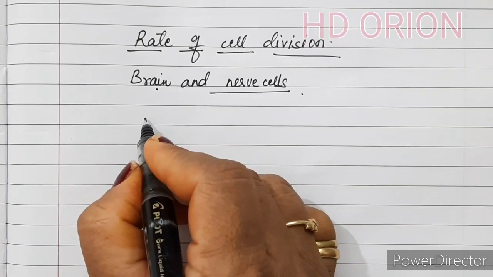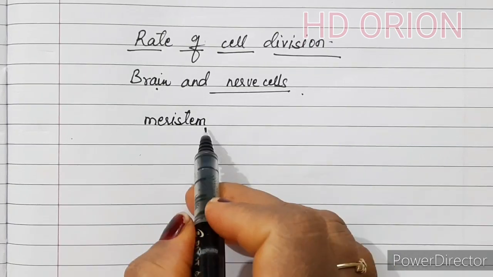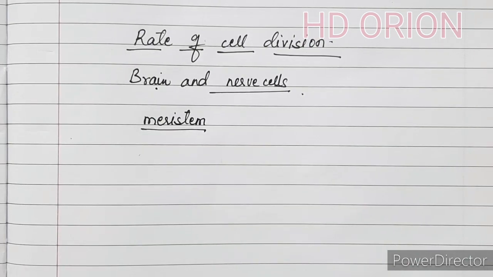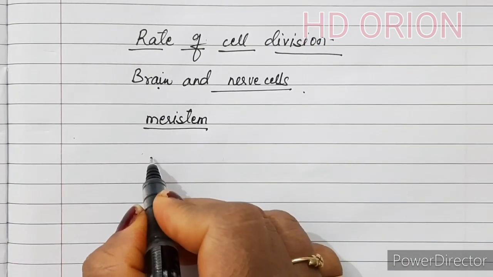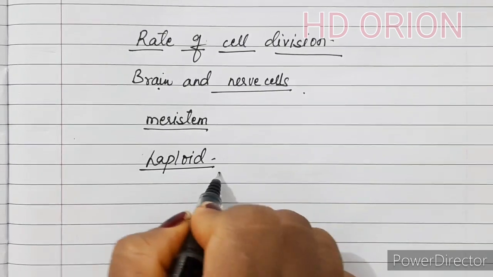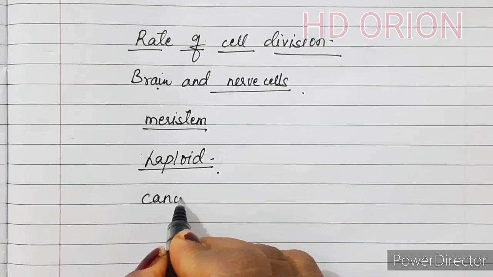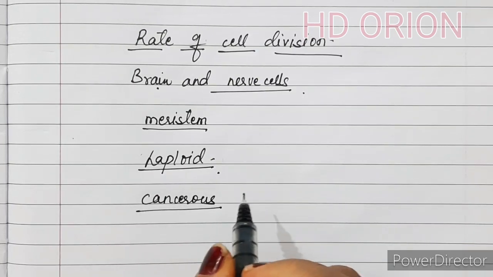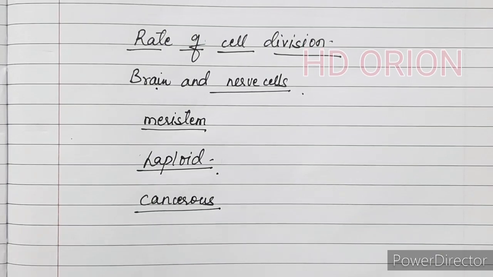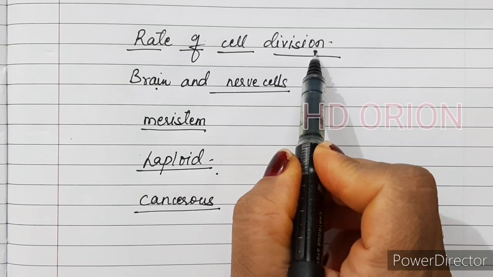There are certain areas in the plant which we call as meristematic tissue or meristem, or there are several other tissues in the animal body which continuously grows. The reproductive organs undergo meiosis. They produce haploid cells, and there are certain cells which undergo uncontrolled division, and these are cancerous cells. What I want to say over here is that all the types of cell division does not take place in the same pattern, and also the rate of cell division differs in the same species.